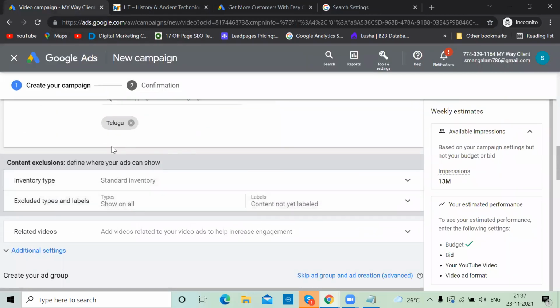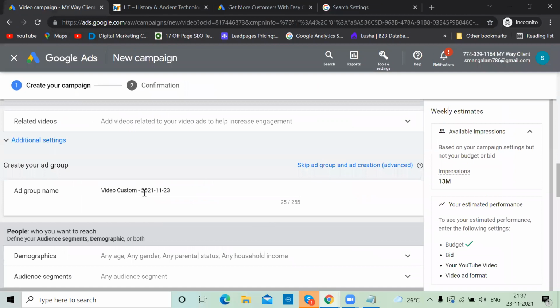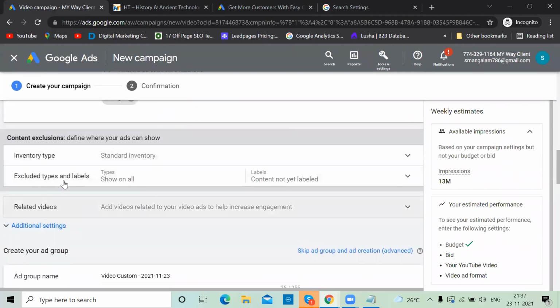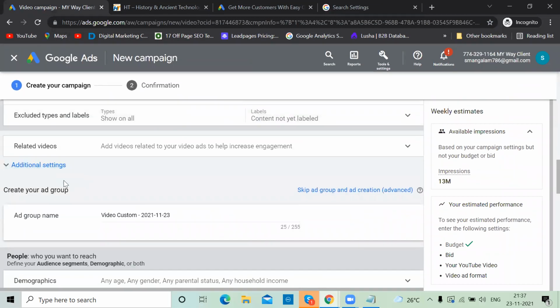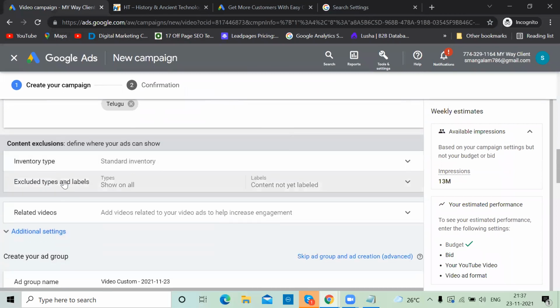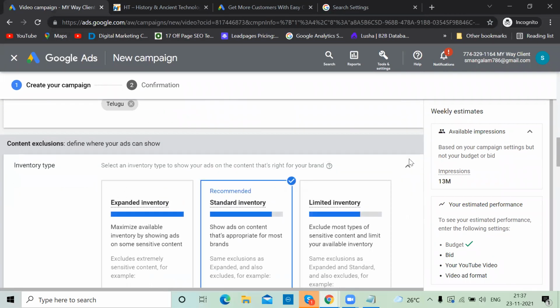Now remember, there is this option called inventory type. You can ignore this, but for your knowledge, I'm telling you what inventory is. On YouTube, you have different kinds of videos, right? Prank videos, education videos, sometimes adult content also.